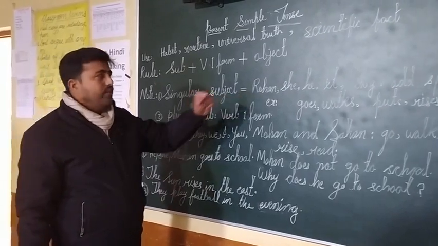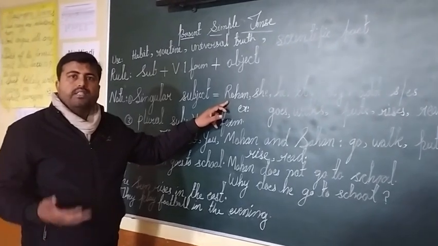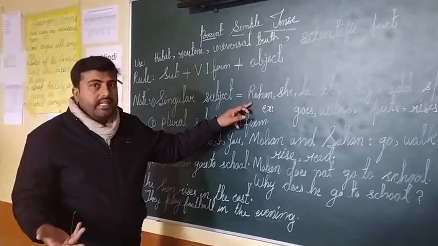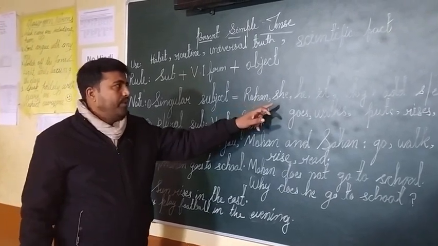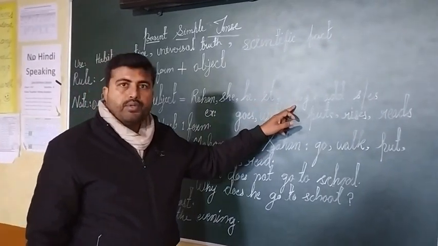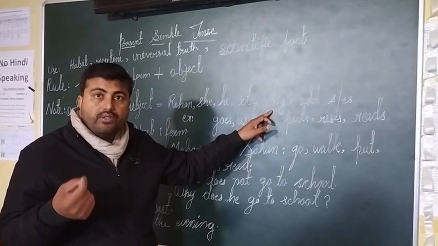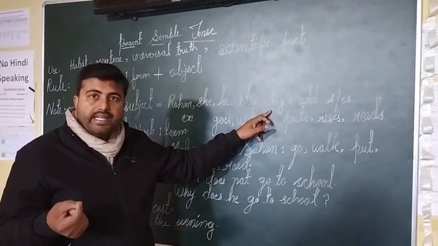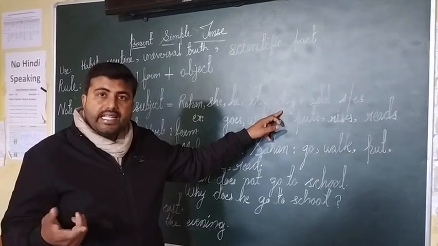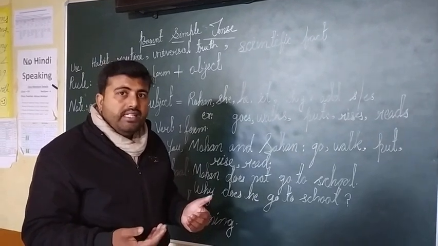A singular subject can be Rohan, Sohan, Mohan, Tina, Rina, any single name, and pronouns like she, he, it. Singular animals and singular nouns like dog, cat, snake also count.